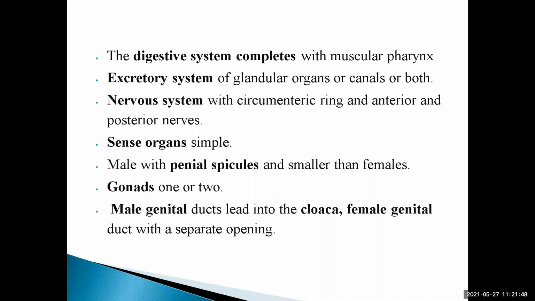So this penis, the male copulatory organ, during sexual mating inserts into the female genital duct, which has a separate opening. I have told you what cloaca is. Cloaca is a region near the opening or end point of the digestive system, where the opening of the genitalia or reproductive system also occurs. But the openings are different.